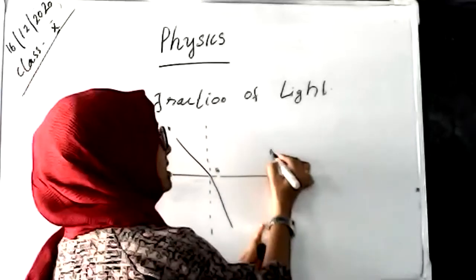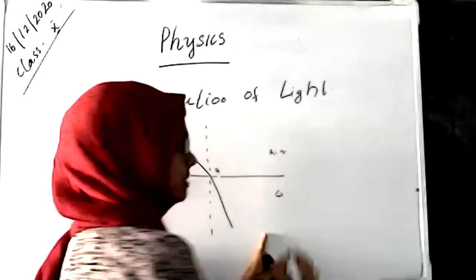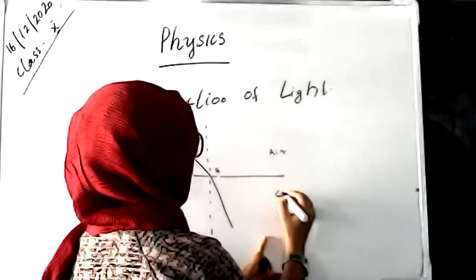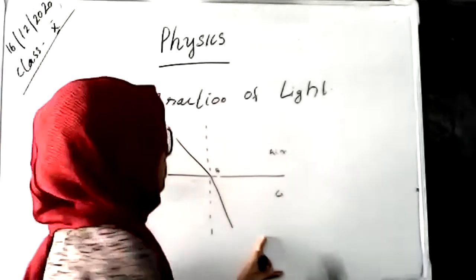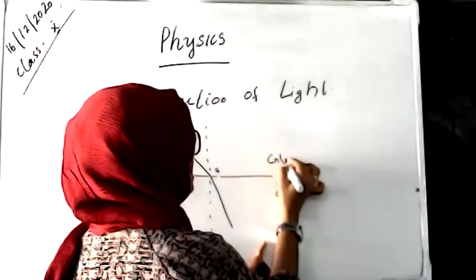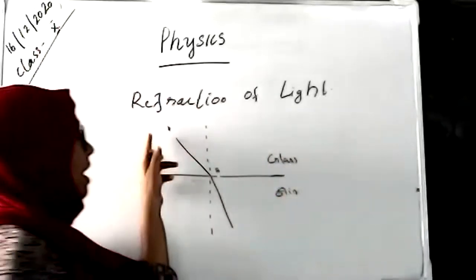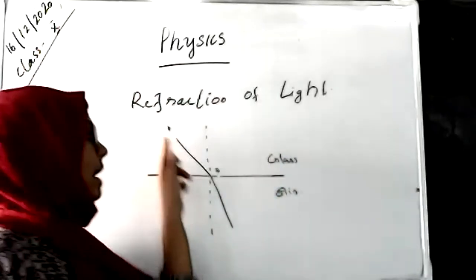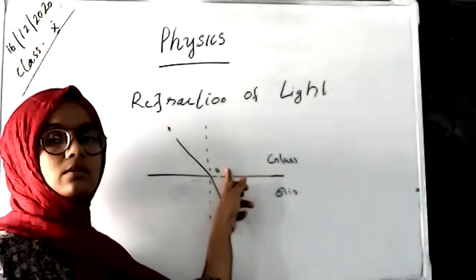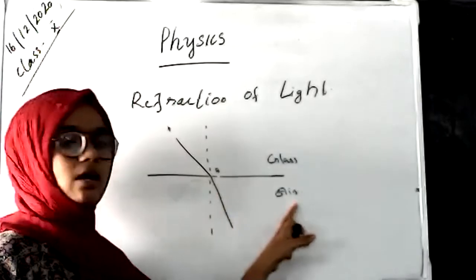This medium is taken as air, and this medium is taken as glass, and this medium is taken as air. An incident ray AB is incident on the medium glass and it is refracted through the medium air.